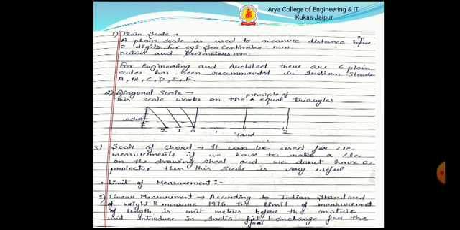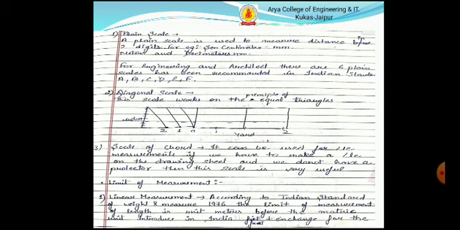For engineers and architects, six plane scales have been accommodated in the Indian Standard: A, B, C, D, E and F. Diagonal scale works on the principle of similar triangles. Scale of chords can be used for angle measurement. If we have to make an angle on the drawing sheet and we don't have a protractor, then this scale is very useful.